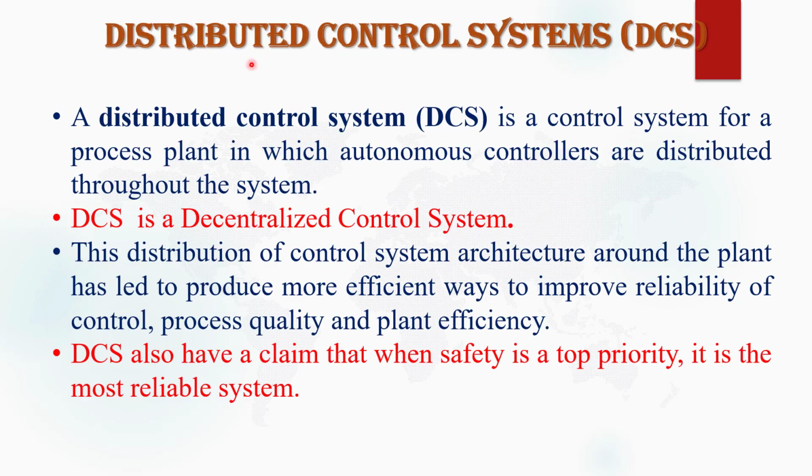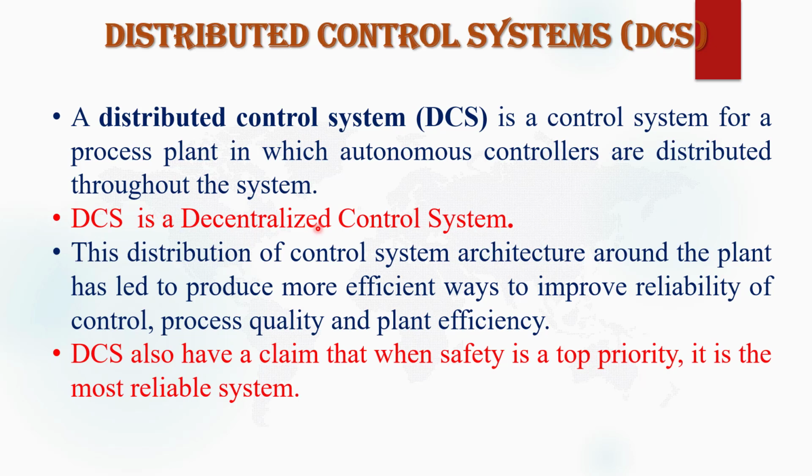Now another type of industrial control system is the distributed control system. A distributed control system is another type of control system which is used for automation of industries or any process. It is a control system for a process plant in which autonomous controllers are distributed throughout the system, because it is a decentralized control system.